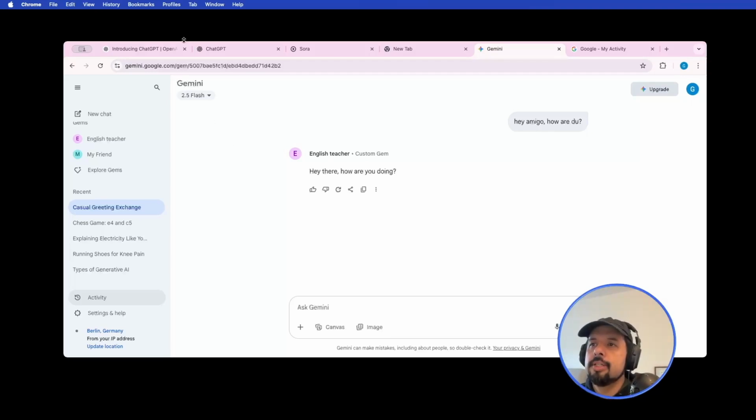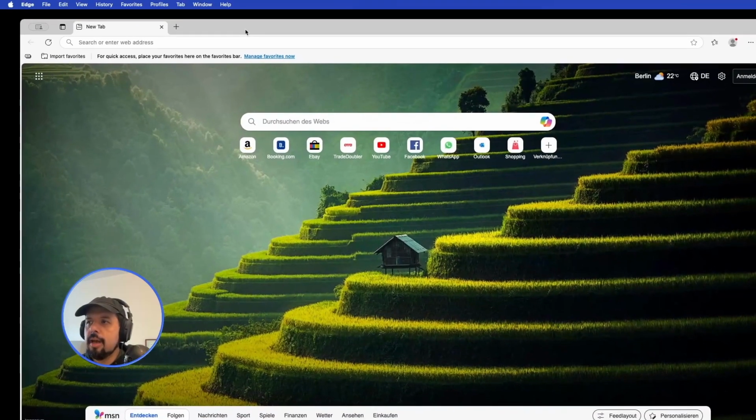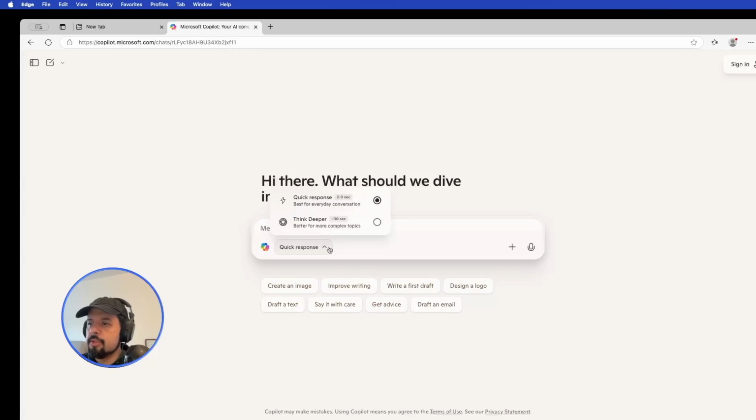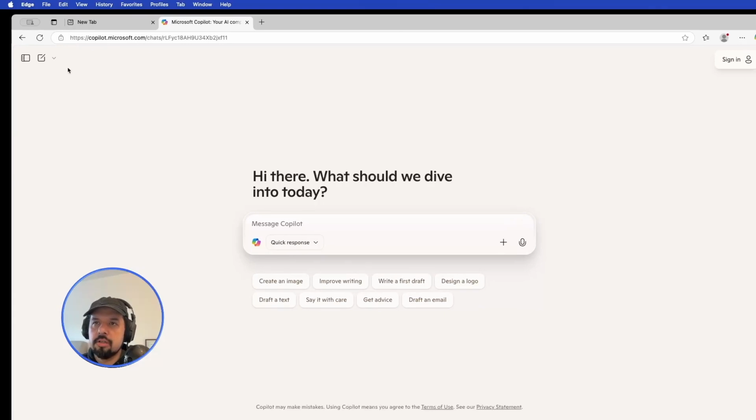Now let's go and see Copilot. I don't know a lot about Copilot, but we will figure it out together. Let's go here. It should be similar. Message Copilot, quick response, think deeper. There are different models, but I think the normal one is enough. Again, it gives you some ideas. I'm not signing in right now. I'm just using it as an external user. Create a new conversation.